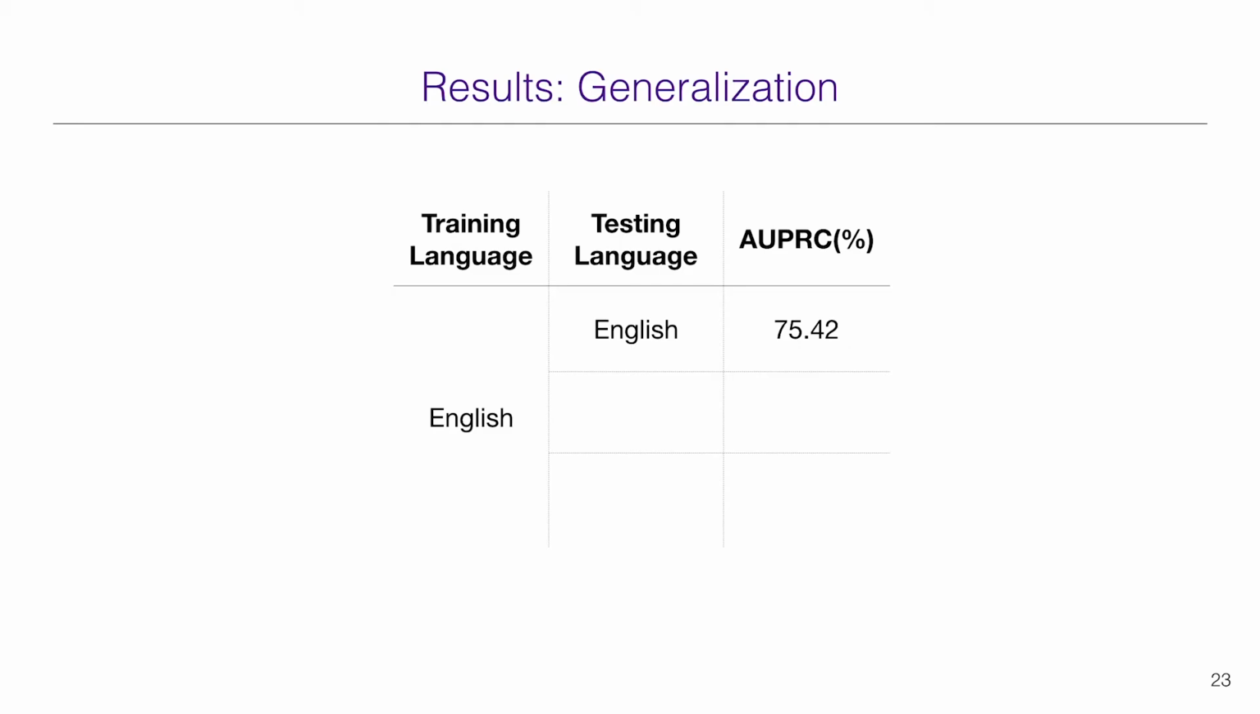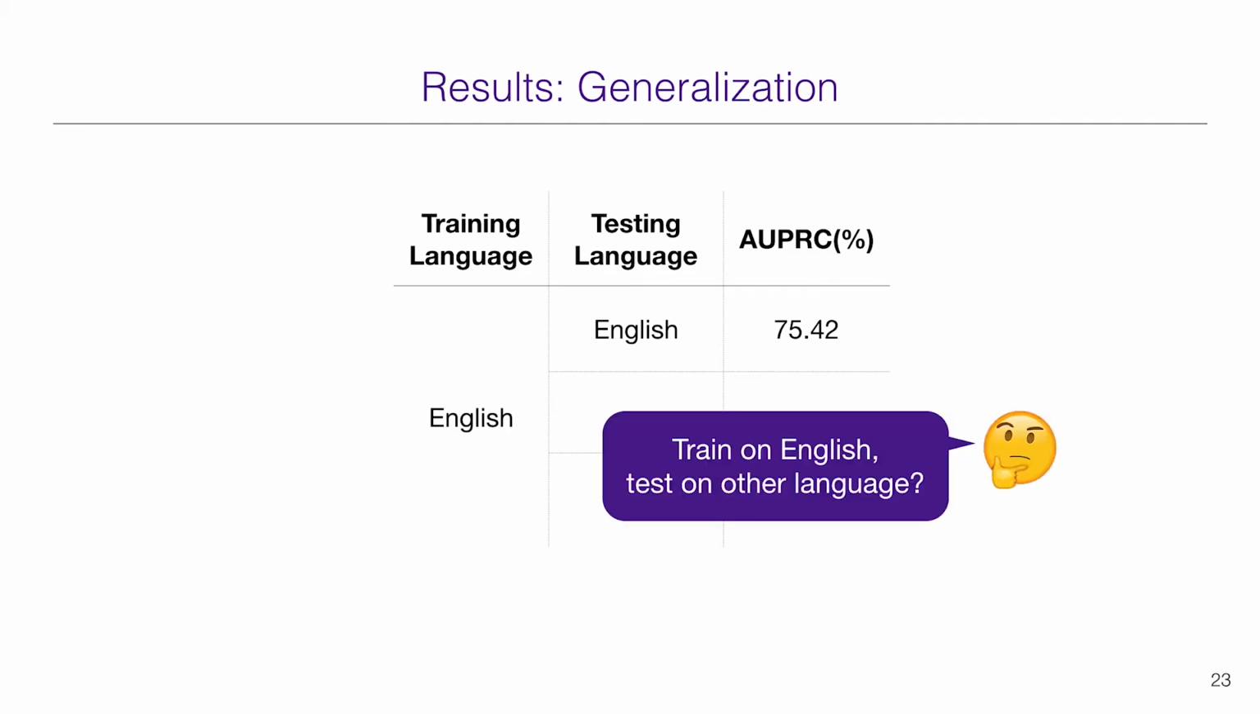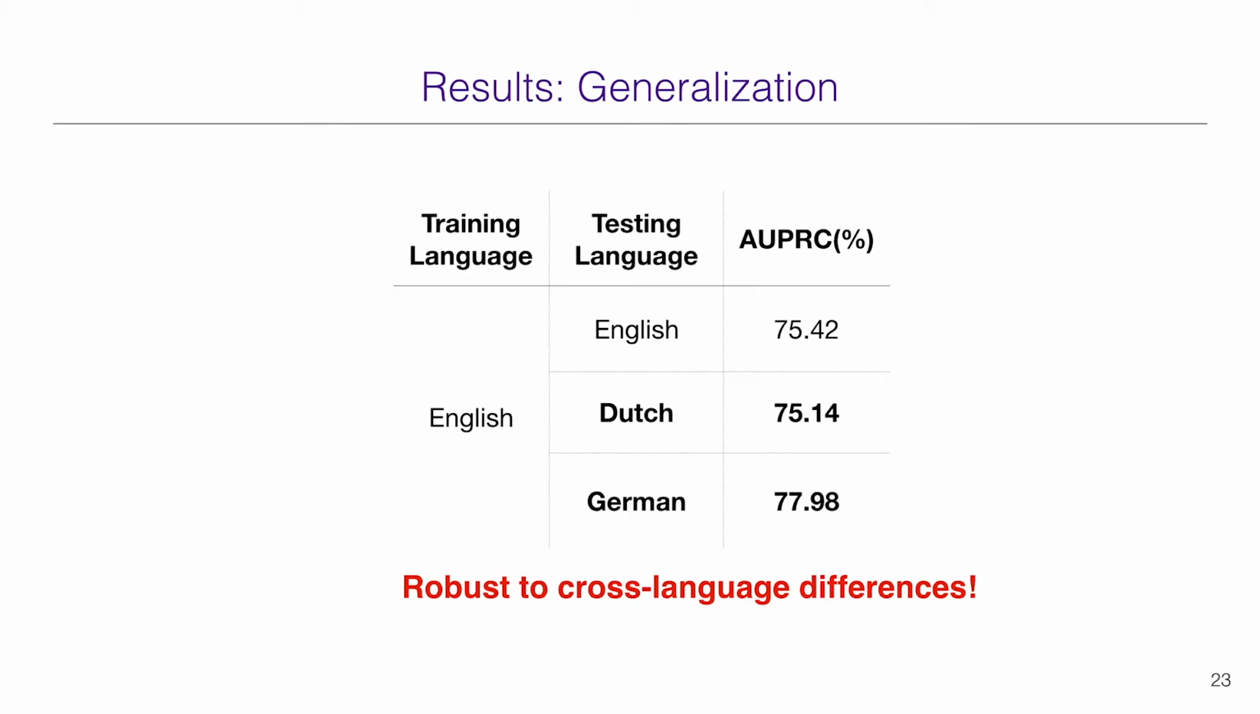So overall, our best model achieved more than 75% AUPRC on keyword detection. This model is trained and tested on English. Now we have a question. Can we test our model on other languages? Since theoretically, our approach is completely language agnostic and does not rely on speech recognition at inference time. The answer is yes. Our model, trained on English recording only, shows comparable performance when testing on Dutch and German. Our model is able to recognize similar sound events in a way that is robust to cross-language differences.